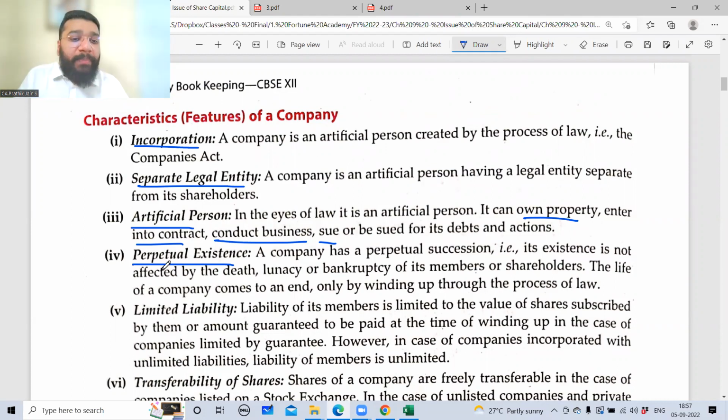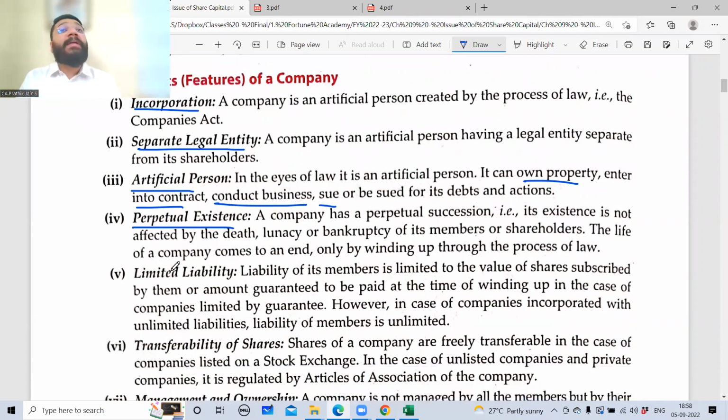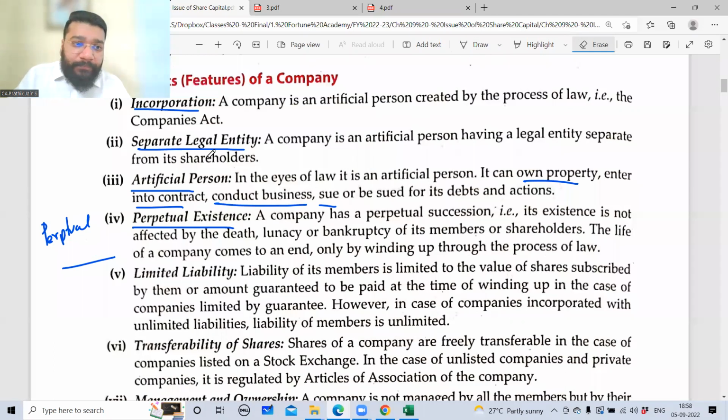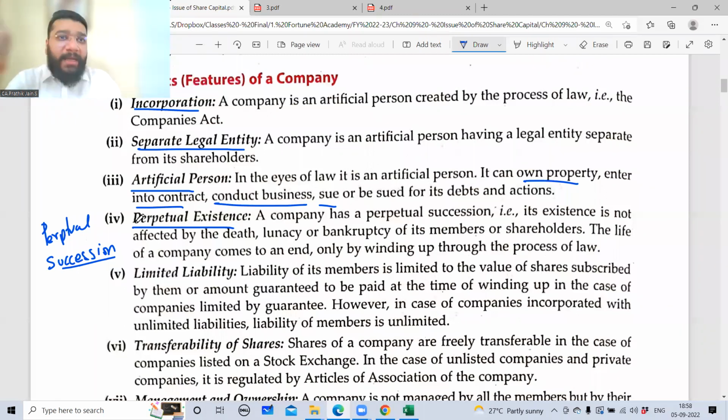That is the concept of perpetual existence, or you can say perpetual succession. Another name for this, you can note it down, is perpetual succession. If something happens to management, succession, I'll just write the spelling properly. SUCCESSION. Perpetual succession means that if something happens to management, if somebody dies, the core management person dies, immediately there'll be a backup. So it will keep on going forever. Somebody will come and succeed the business. So perpetual means forever, continuously. Succession means the succession will be forever.